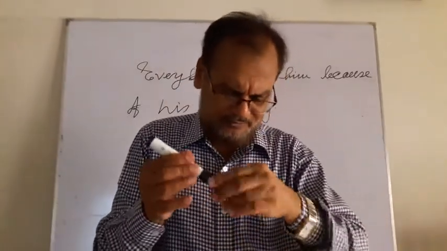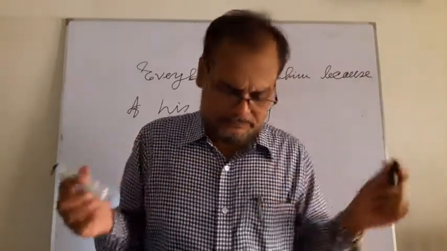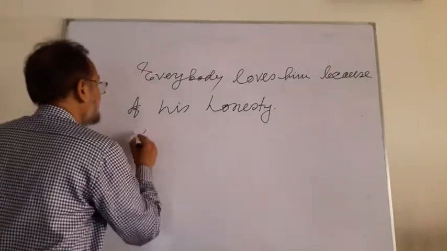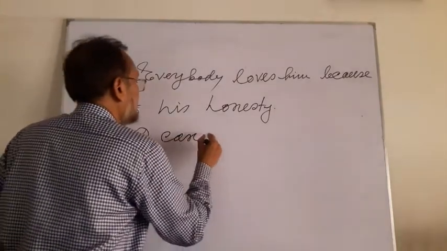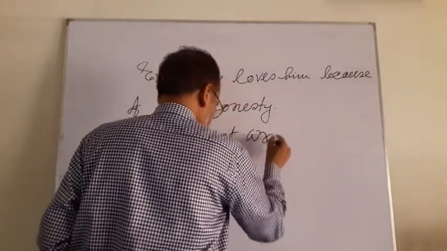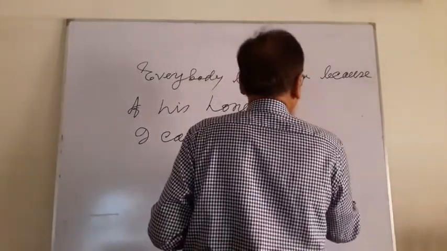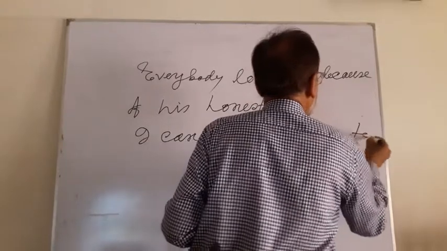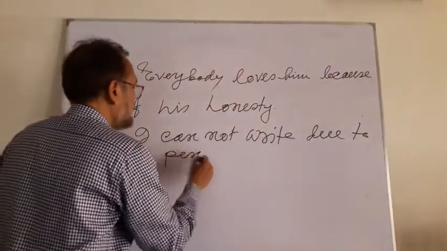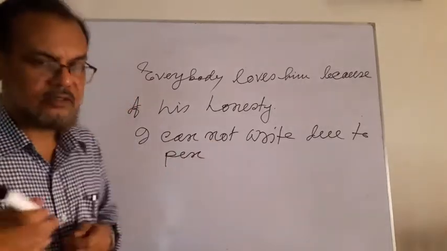Suppose, I cannot write due to borrowing a pen, due to pen. Penner অভাবে আমি লিখতে পারছি না, due to pen.